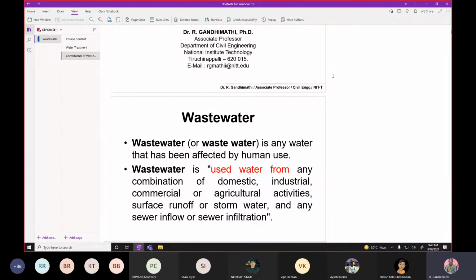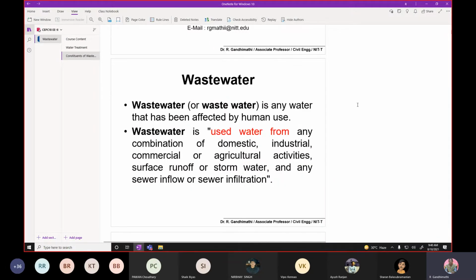Then water after usage may turn into wastewater. Here you can see that wastewater is any water that has been affected by human use. Wastewater is used water from any combination of domestic, industrial, or agricultural activities, or surface runoff from agricultural land, or storm water, or any sewer inflow or sewer infiltration.